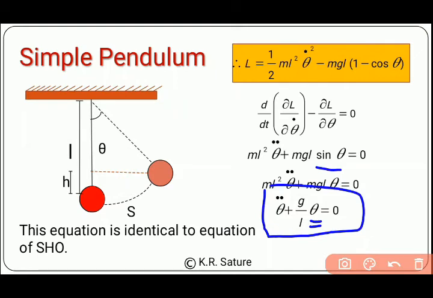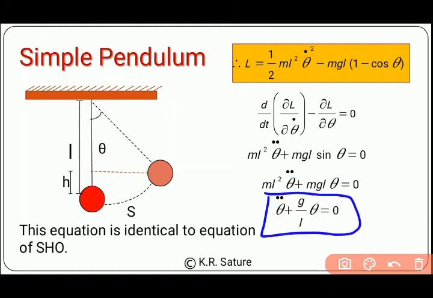In a simple pendulum, the movement is very small, so the angle made by those small oscillations will be very small. So the sine of a small quantity will be that quantity itself, and that's why sine theta is replaced by theta. So here we have our final equation: theta double dot plus g by L theta equals 0.